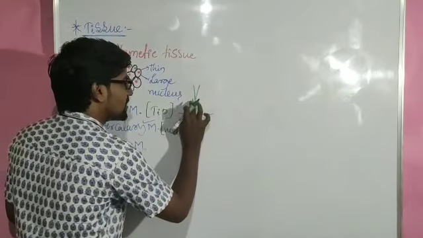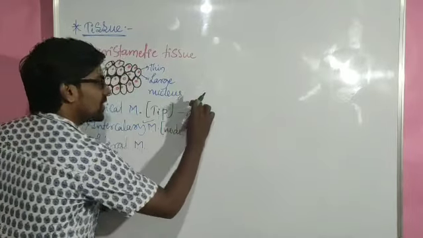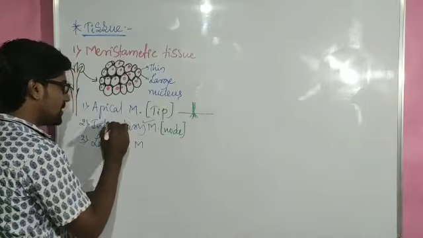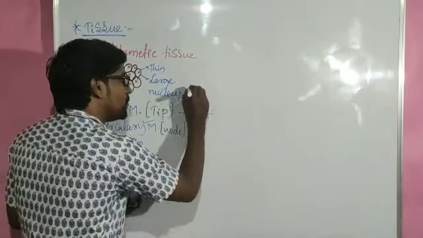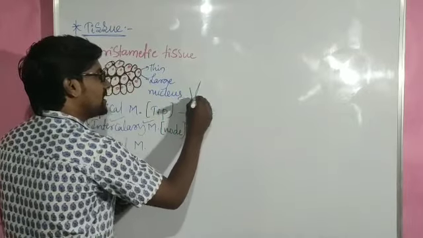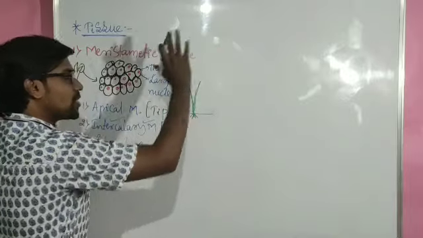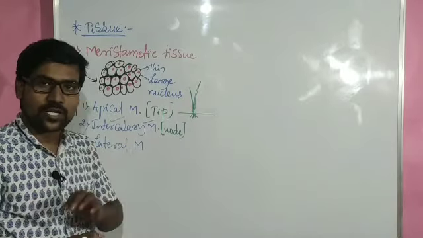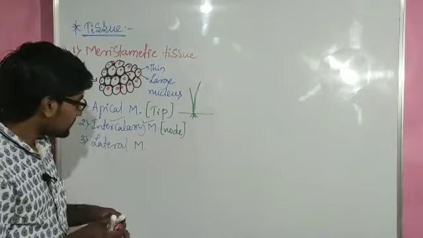If we cut the grass to this level, now we have cut the grass. Here this is the stem of the grass. After cutting the stem, at the node region this intercalary meristem is present. So by using intercalary meristem, again the grass will grow. That means it helps in the elongation of the plant body, just like a bamboo. It's the biggest grass. So it is having majorly intercalary meristem.